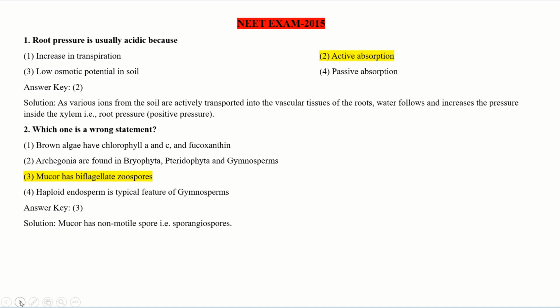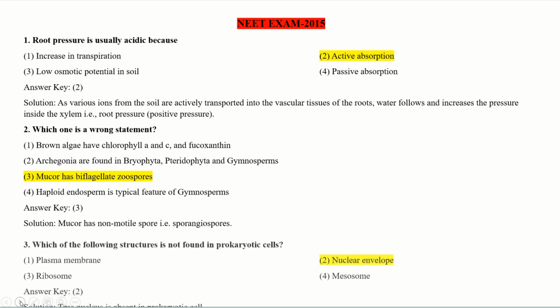Haploid endosperm is a typical feature of Gymnosperms. Is this the correct answer? Yes, haploid endosperm is a typical feature of Gymnosperms. So, mucor has biflagellate zoospores is the wrong statement in this question. So, your answer should be the third option.